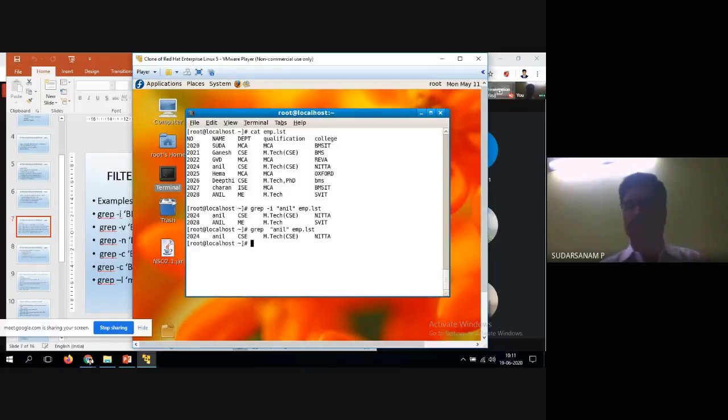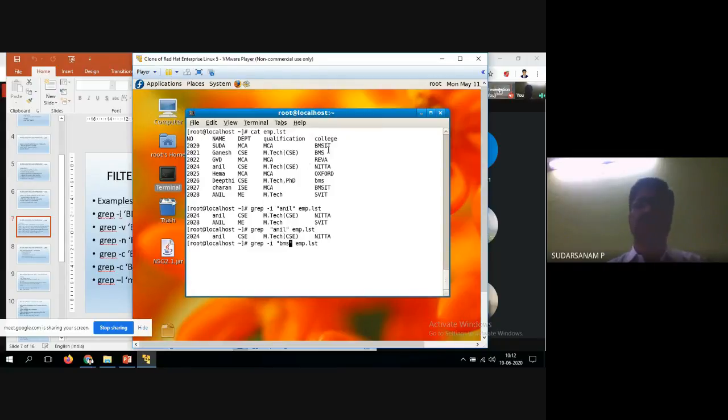Now grep minus I is nothing but ignore. For example, you have capital letter BMS, small letter also is available. If I enter BMS in small letter, actually small letter BMS in the first file is available only once.